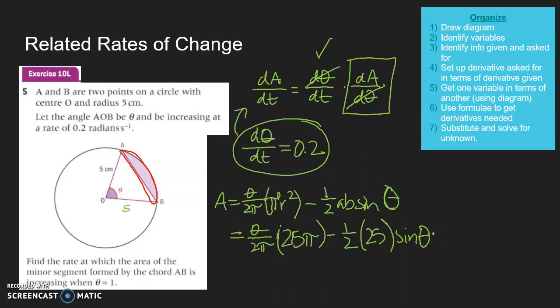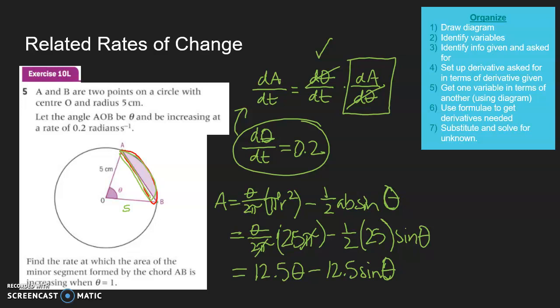Okay, so let's go ahead and simplify then. Area is going to be, what is that, 12.5 theta, when we simplify that, minus, again, 12.5 sine of theta. Okay, so what was the whole point of this? Okay, first of all, what did we just calculate? We just calculated the formula to find the area of this shaded segment, the minor segment, in reference to the angle theta.